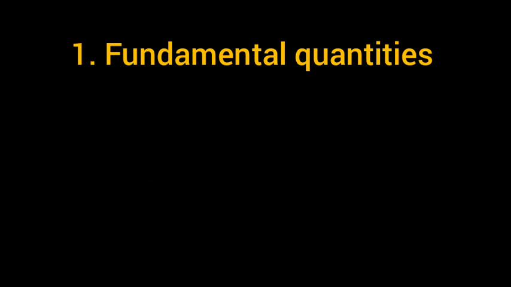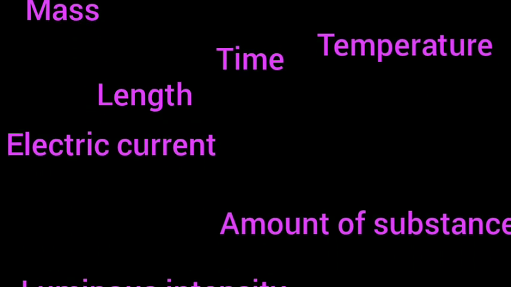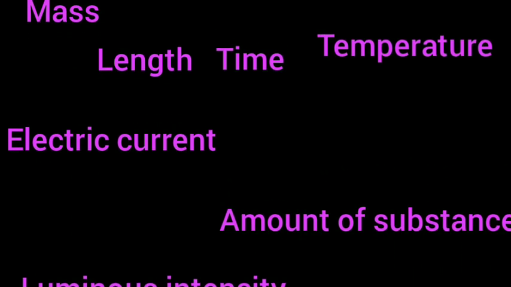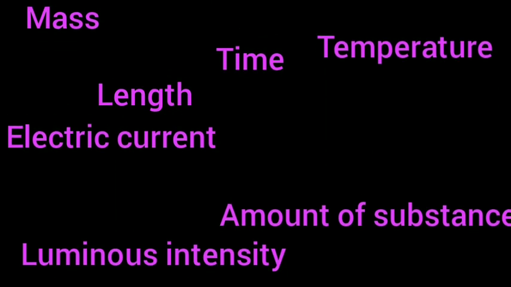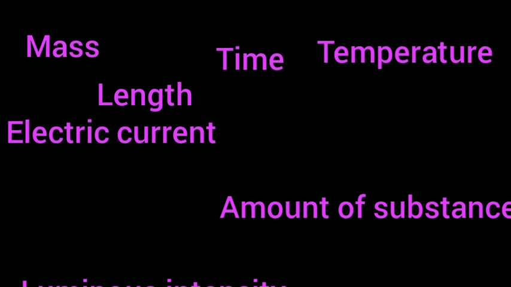There are 7 fundamental quantities. They won't depend on other physical quantities. So which are the fundamental quantities? Mass, length, time, temperature, electric current, amount of substance and luminous intensity. Now you have to know about mass, length, time, temperature and electric current. Amount of substance and luminous intensity you will be studying in higher classes.